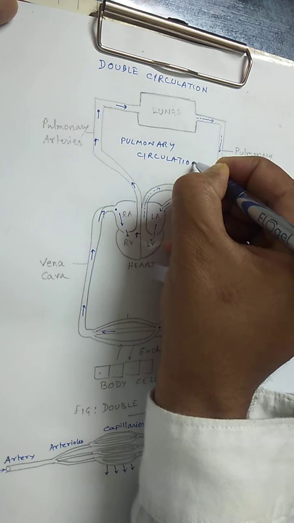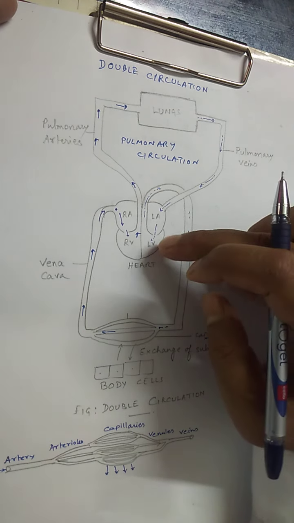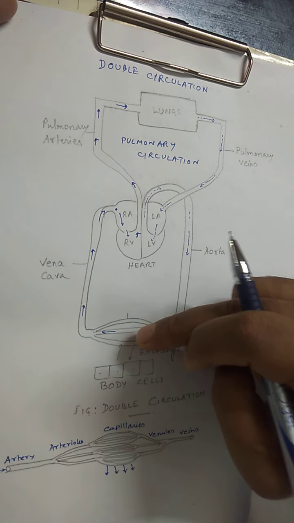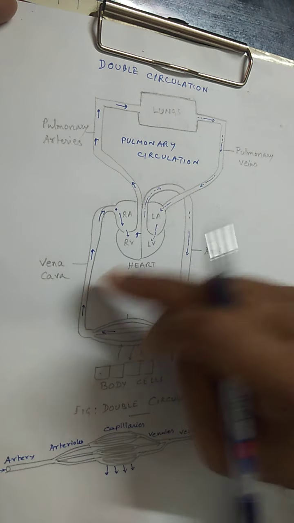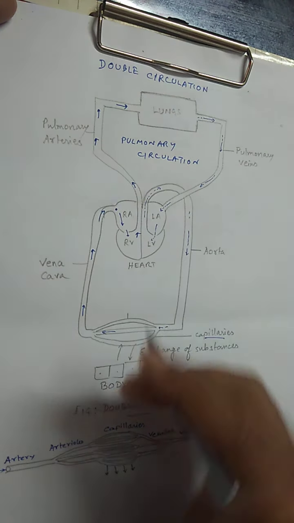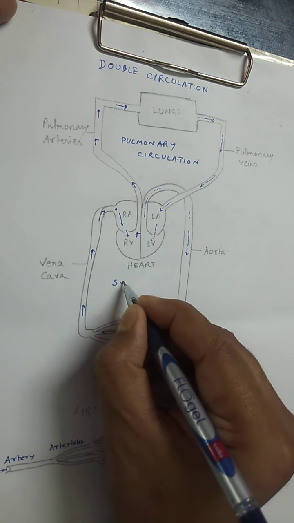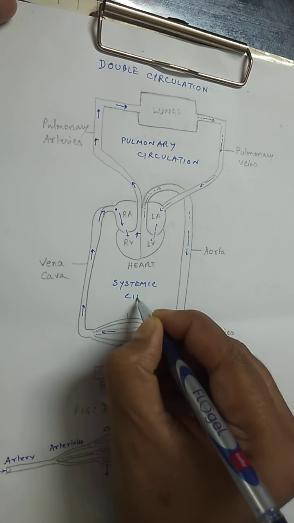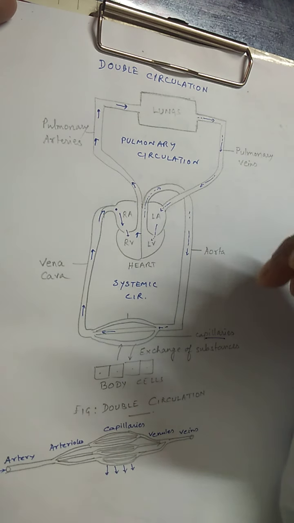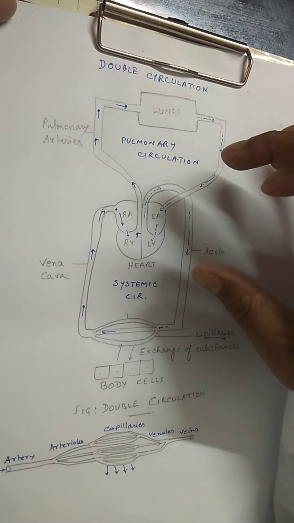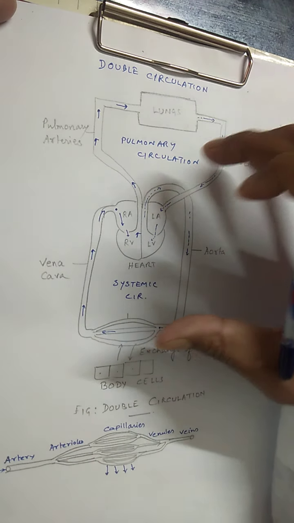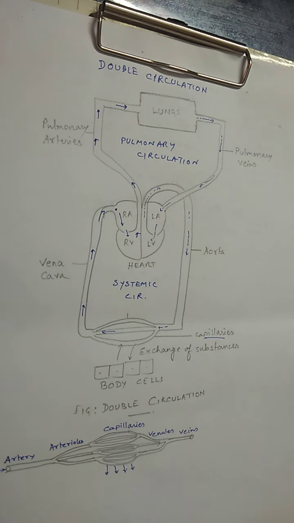And the other part of the journey, that is from the heart to the body through the aorta, from the body back to the heart through the vena cava. Since the blood is supplying all the systems, this is called systemic circulation. So overall we can say that the double circulation of blood in human beings is made up of 2 parts, pulmonary circulation and systemic circulation. So that is the concept of double circulation.